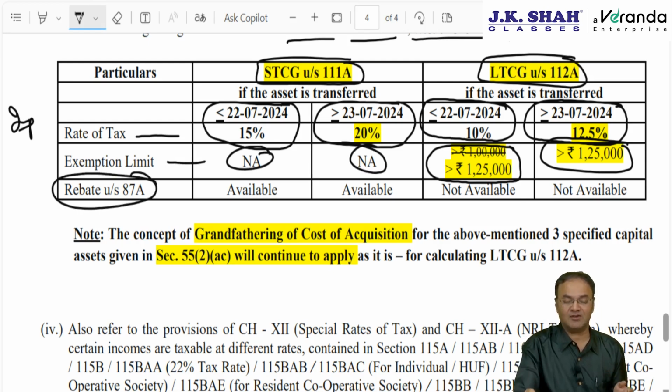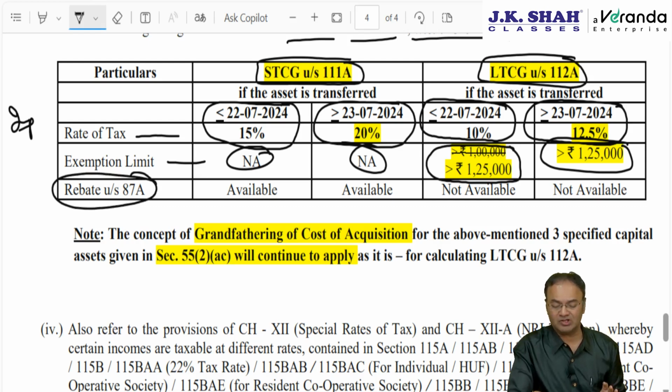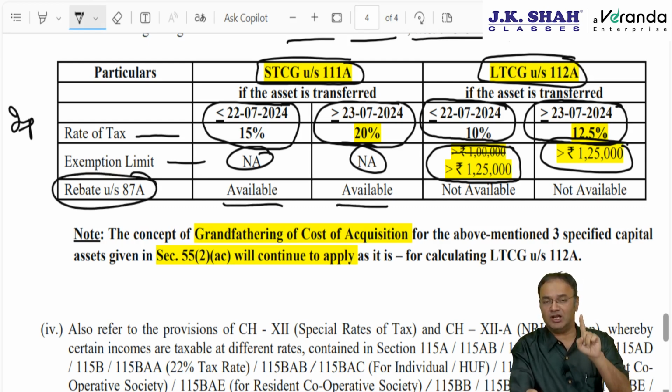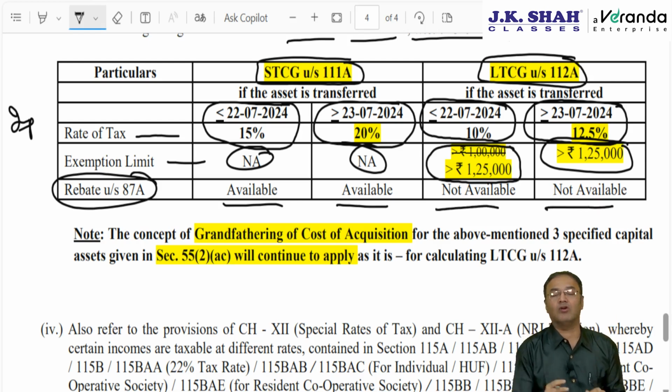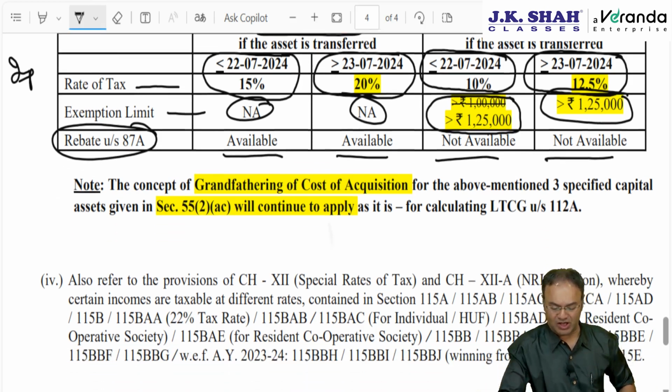Rebate under section 87A is available against tax on short-term capital gain covered by 111A. Rebate under 87A is not available against tax on 112A. This is the only income, the tax on which is not eligible for rebate under section 87A. First of all, rebate under 87A is only for resident individuals, but it is not available against this particular tax.